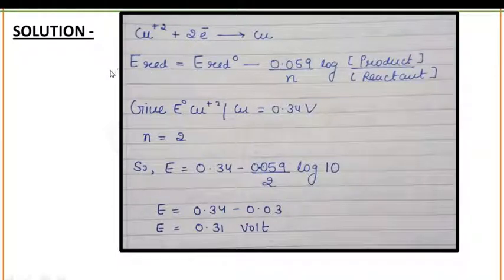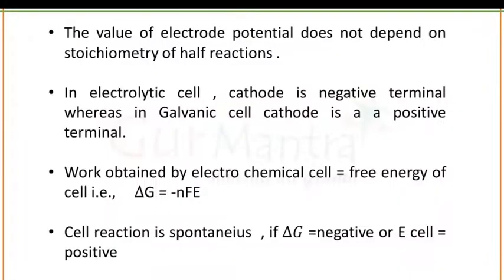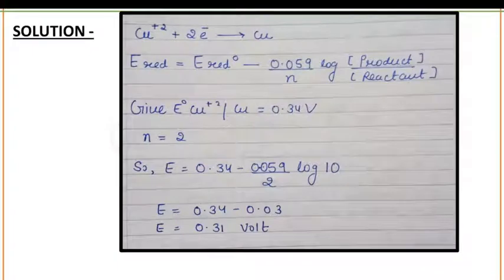When you write the Nernst equation, E reduction is equal to E naught reduction minus 0.059 divided by n, log of concentration of product upon concentration of reactant. When you put the values into this equation, you get 0.34 minus 0.059 divided by 2 log 10, and when you solve this equation, you get the answer as 0.31 volt. So this was the example based on the Nernst equation.